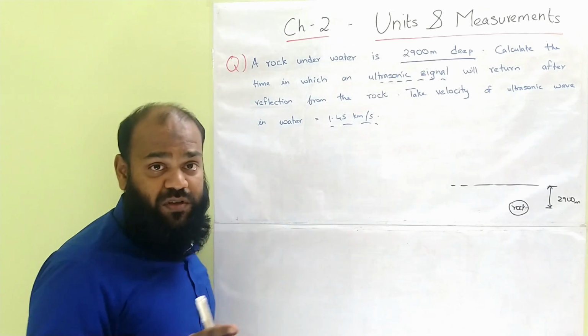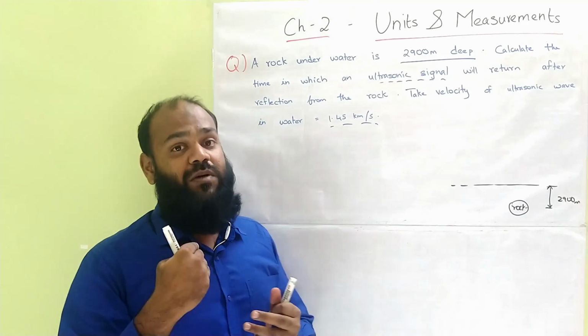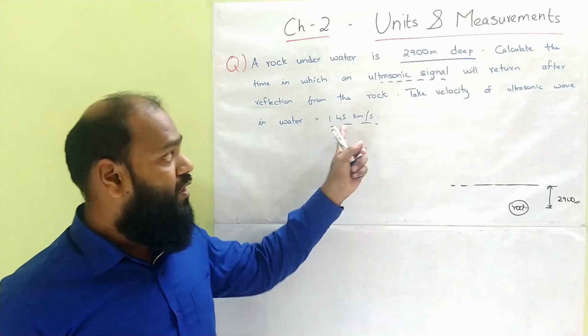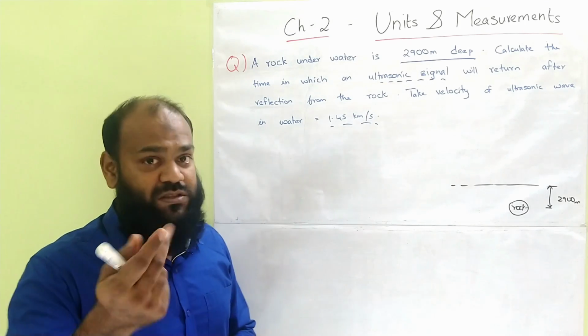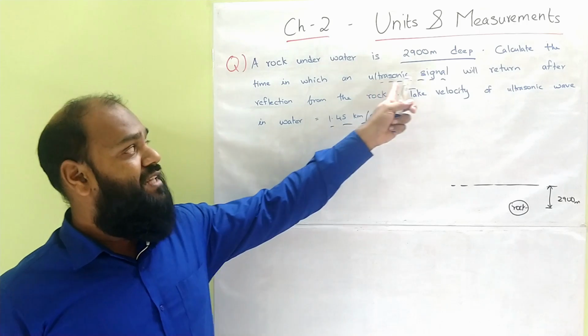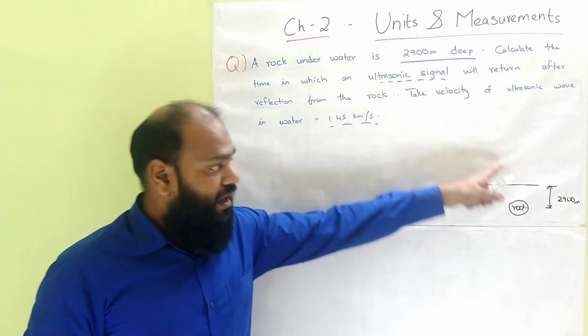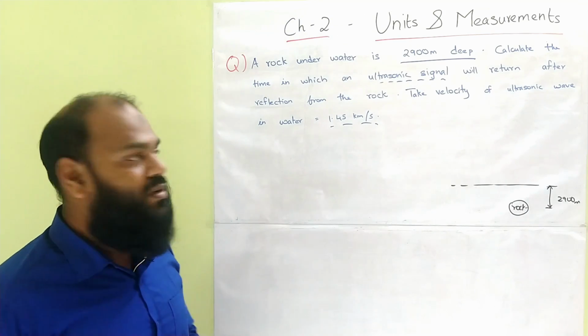Because in the echo method, we send a signal which hits an object and returns back, that is why it is called an echo method. Whatever waves you are using, if you are using a light wave, it's going to be laser. In this case they are using an ultrasonic signal. It is sent out, hits the rock and returns back. So this is the echo method of solving.